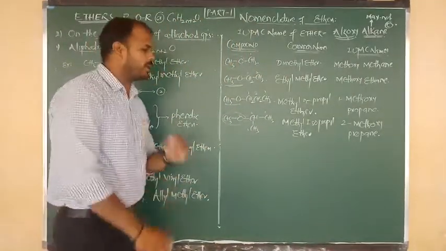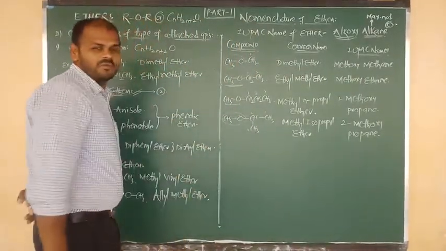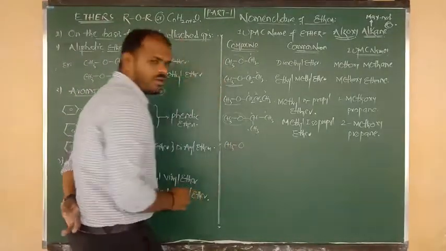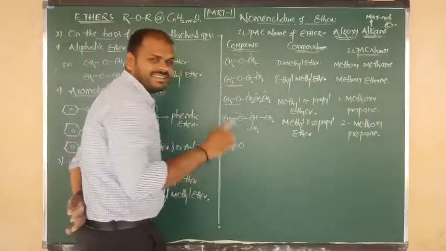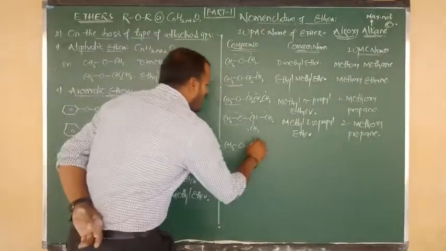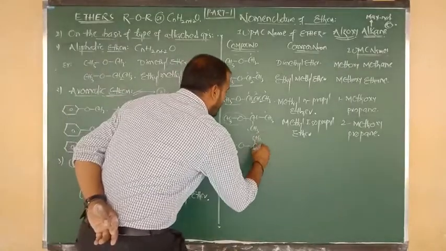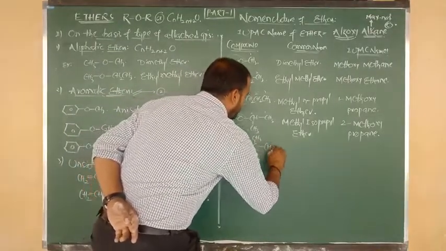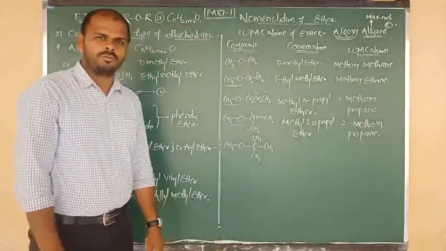Understood, son? Good. Now I am going to give you another compound. CH3 bonded to O. It is very important for you. It cannot be this easy. It is connected to another carbon. On the above plane it is connected to methyl, below plane it is connected to methyl, and on the right plane it is connected to another methyl group.